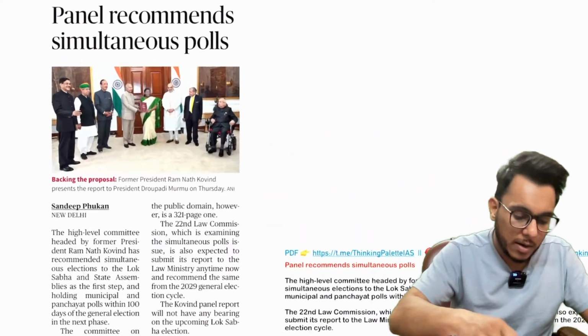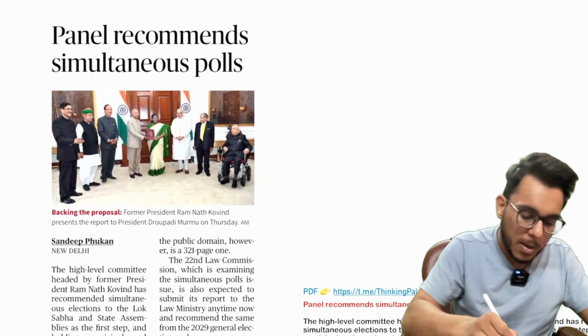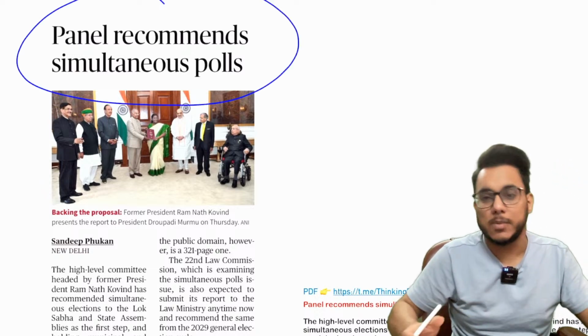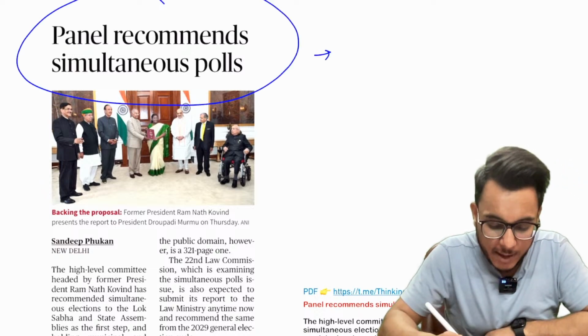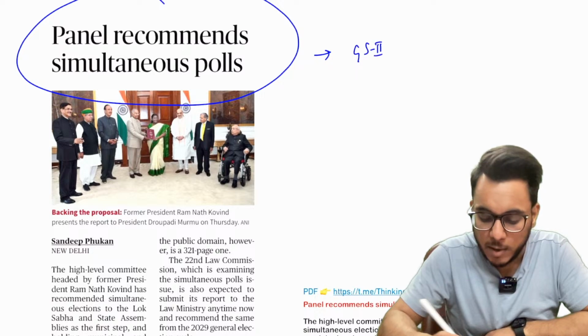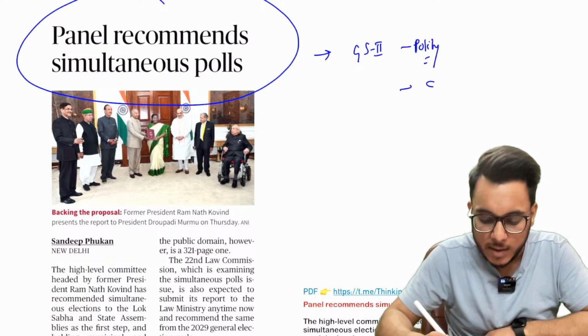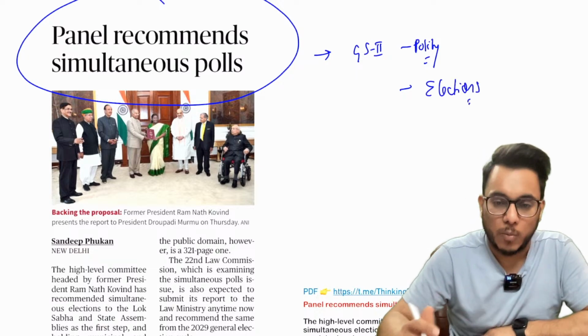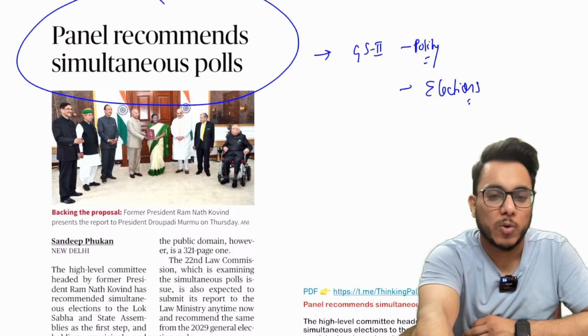Now moving on, let's discuss the first article. Panel recommends simultaneous polls. This article we are going to see with respect to GS paper number 2, issues related to polity, issues related to elections in India. Now let's understand this particular issue.